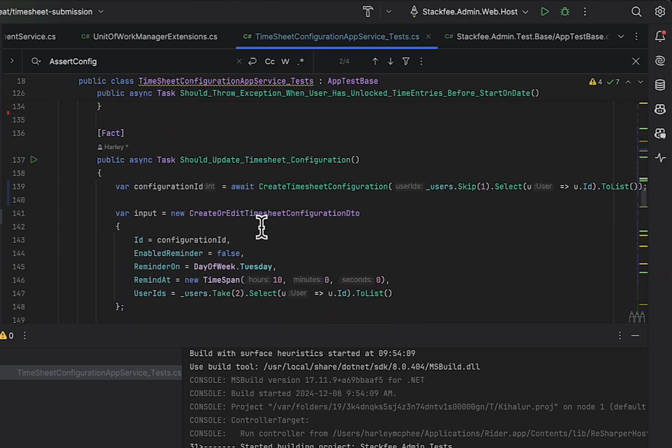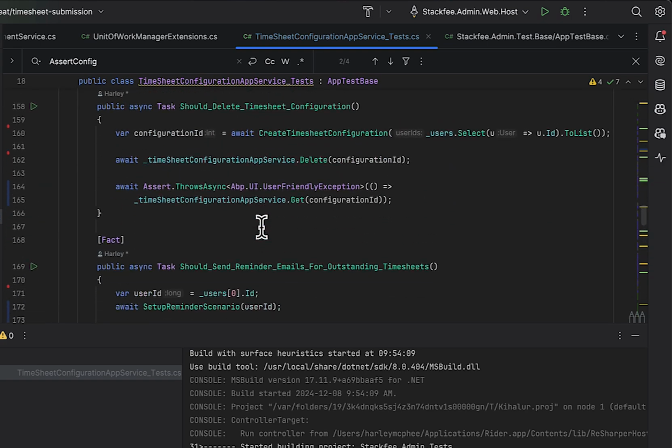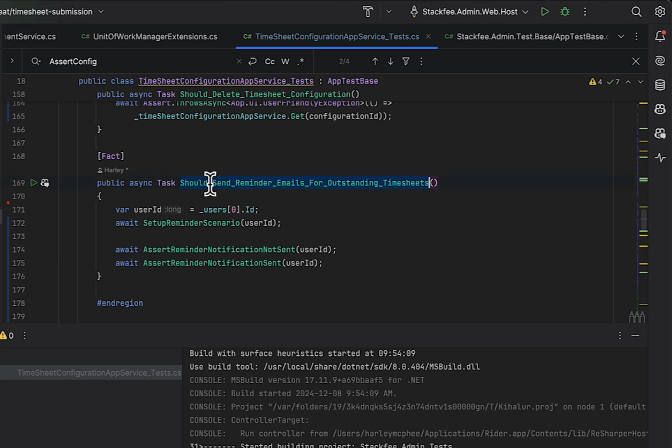But the other big thing I noticed was that I have one test that was quite thorough. So should send reminder emails for outstanding timesheets. So in this test, I was testing a lot of different scenarios. So when the current date was another date than the reminder, we shouldn't send a notification. When it was the date, but it was before the reminder time, we shouldn't send a notification. And then when the current date is after the reminder time and on the same date, then it should. And then another one for testing, okay, if we trigger it again, it shouldn't send another notification, right? But I can see it just really dumbed it down.